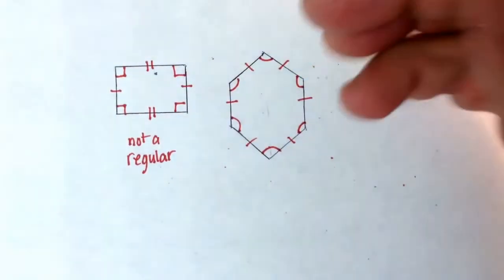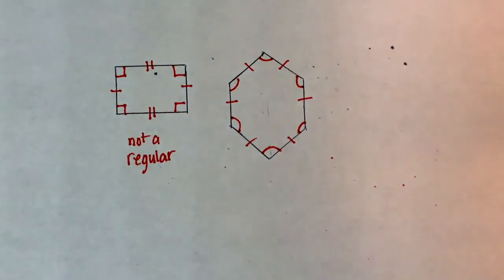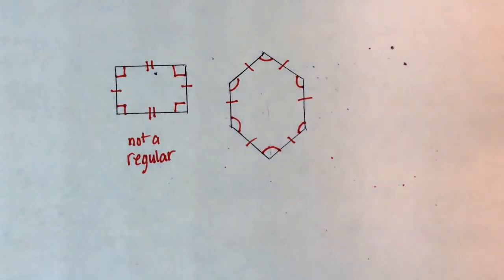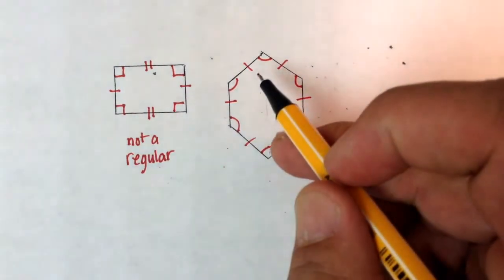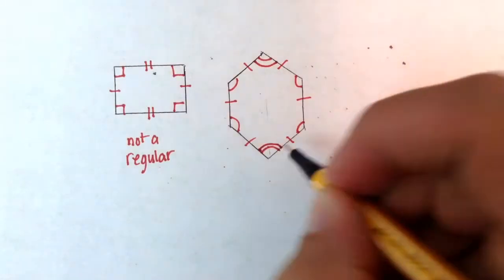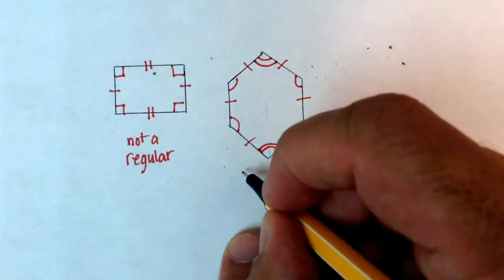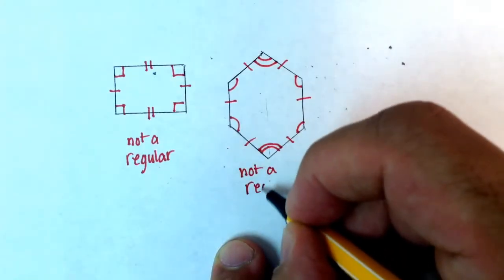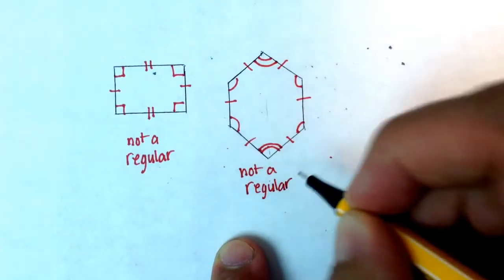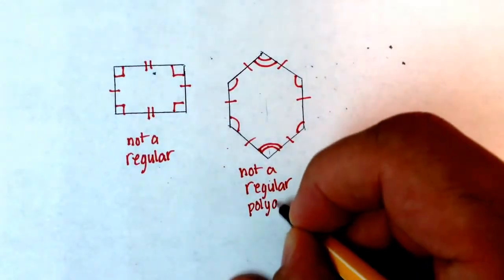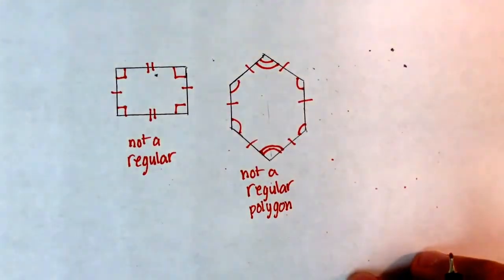Actually, are they? Let me just do a quick check here. No, this is exactly the same as the other one, right? So I'd have to do this. So this is not a regular polygon either. I was trying to draw one that was, but it wasn't going to work. Hopefully that made some sense to you.